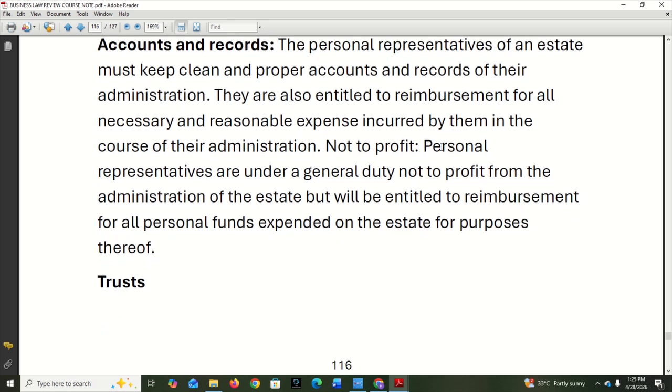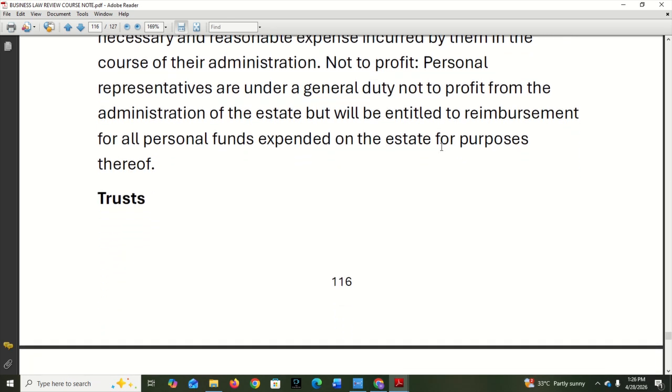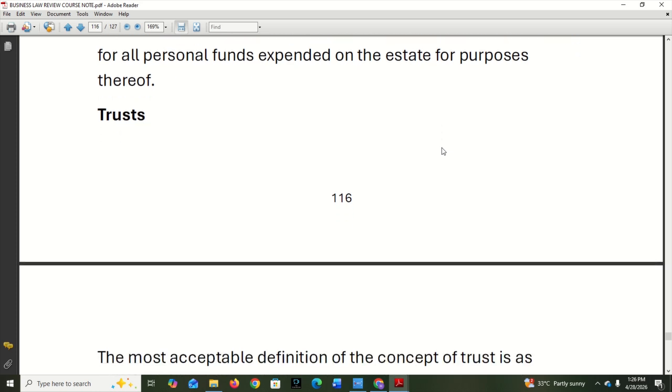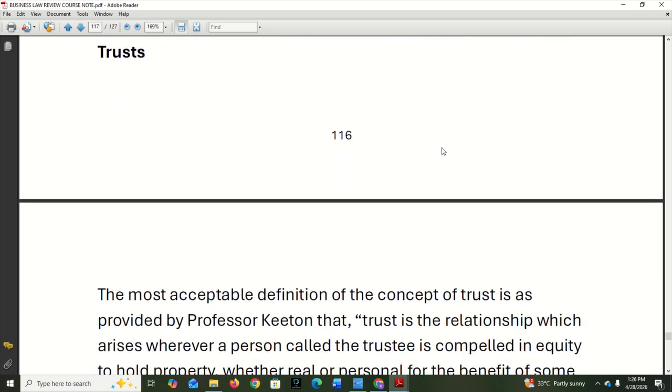Now then, they must not profit. Personal representatives are under a general duty not to profit from the administration of the estate, but we are entitled to reimbursement for all personal funds expended on the estate for the purpose of what? The estate.